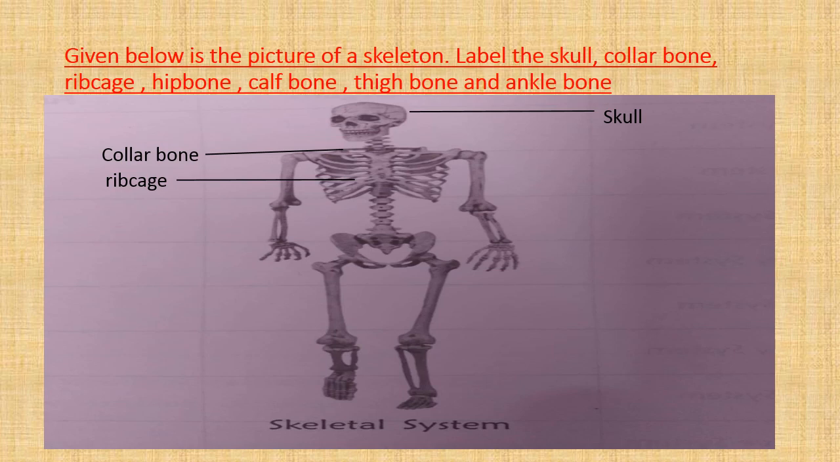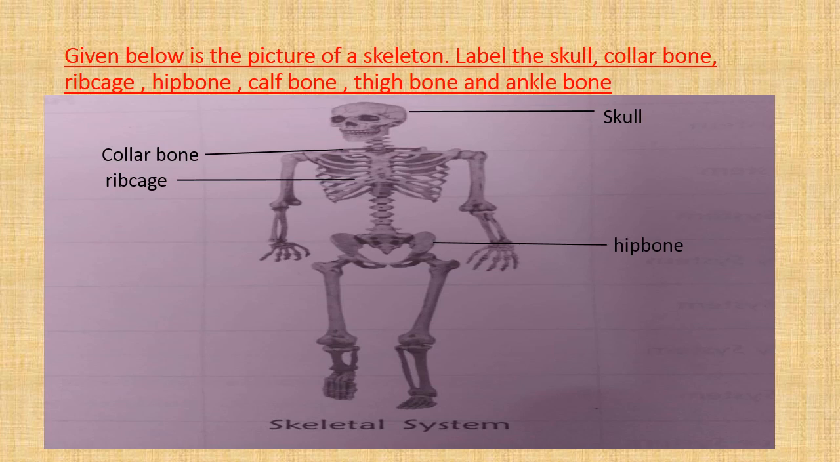And what is the function of a rib cage? The rib cage protects the lungs and heart. As lungs and heart are very delicate organs, so these organs will be protected by rib cage. Understood? Now third is hip bone.